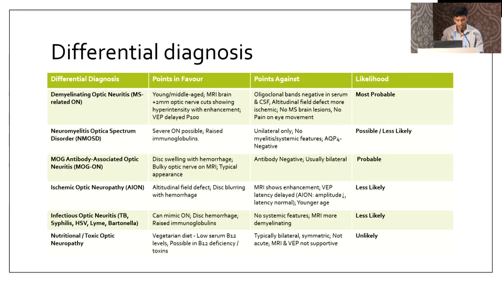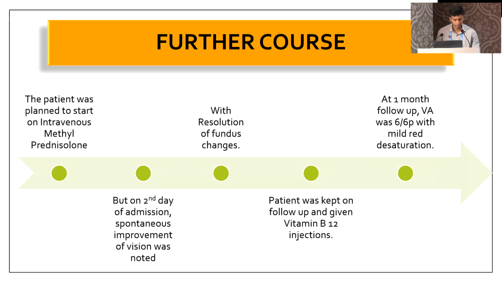Next, nutritional and toxic optic neuropathy. He was a vegetarian by diet and low serum B12 was seen, so it could possibly be B12 deficiency or toxins. But typically, vitamin B12 deficiency shows bilateral symmetric involvement, so it is an unlikely diagnosis. On further course, this patient was planned to start intravenous methylprednisolone. But on the second day of admission, spontaneous improvement in vision was noted, with resolution of fundus changes. The patient was kept on follow-up and given vitamin B12 injections.